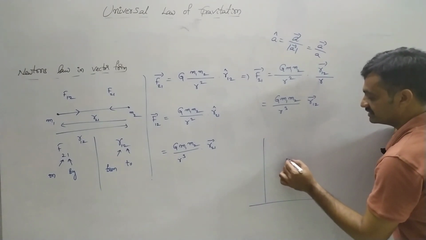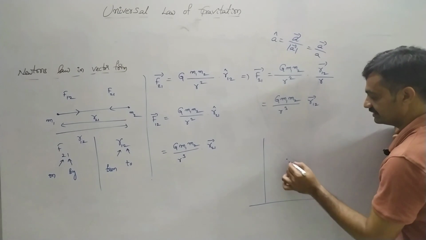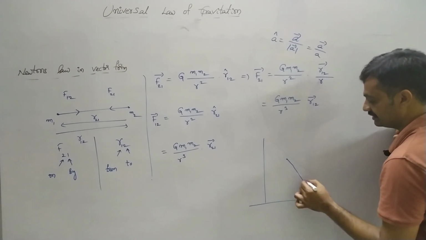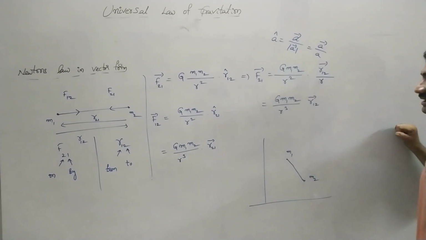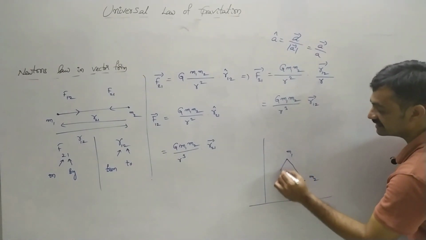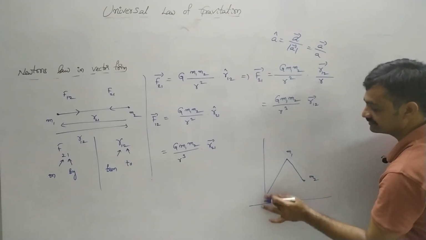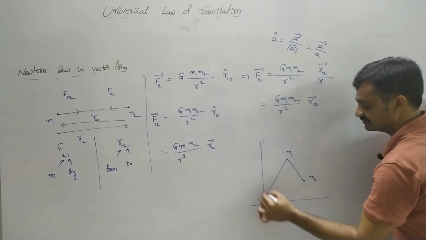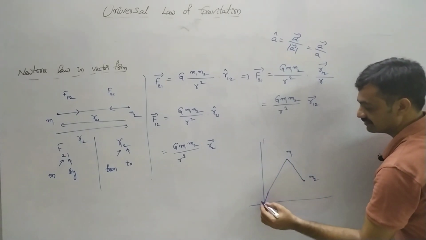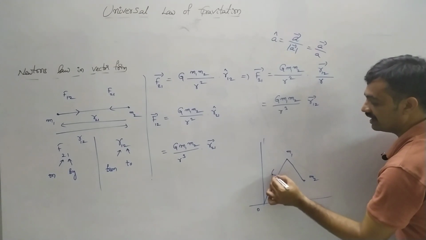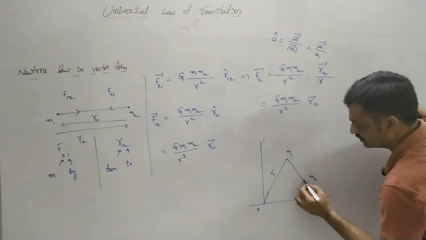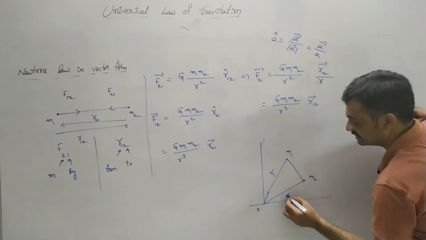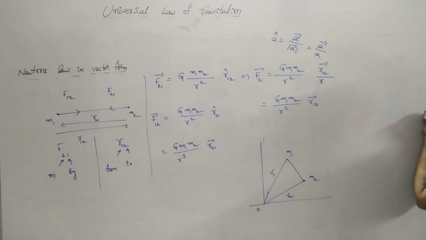Now consider two masses in a plane. m1 and m2 are considered in the plane, where m1 is at a distance of r1 from the origin and m2 is at a distance of r2 from the origin.